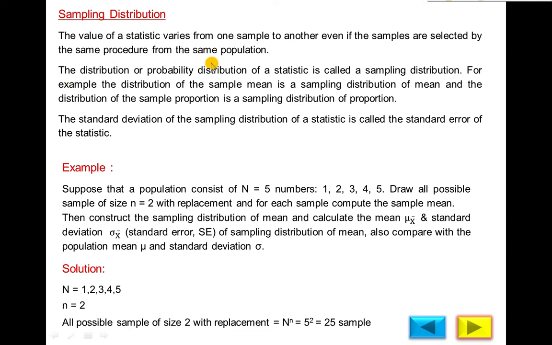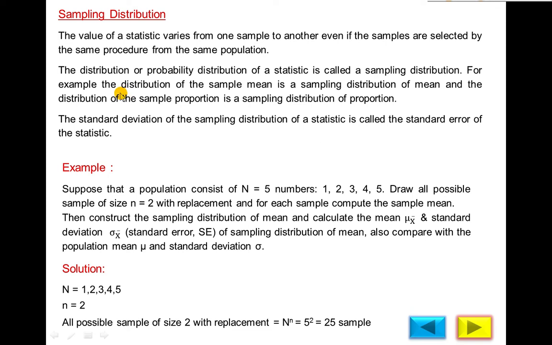the probability distribution of a statistic is called a sampling distribution. For example, the distribution of the sample mean is a sampling distribution of mean, and the distribution of sample proportion is a sampling distribution of proportion, and so on. So if you distribute the sample mean, sample proportion, sample standard deviation, etc., according to the value of the observation, the table is called a sampling distribution table.